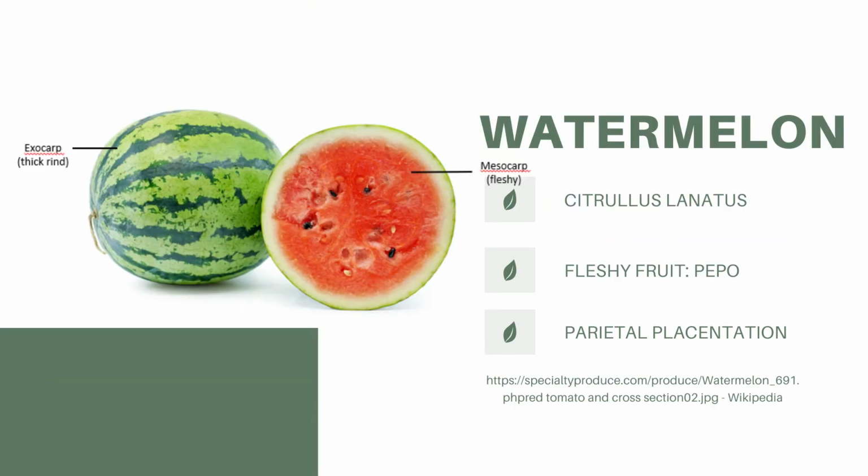Our second sample, the watermelon, is a good example of a pepo, a berry with a hard, thick rind. The most popular part of the watermelon is the pink flesh, but like its cousin, the cucumber, the whole thing is edible. This includes the green scraps that usually end up in the compost bin. The rind, which is the green skin that keeps all the waterlogged, delicious fruit safe, is completely edible. Watermelon has a parietal placentation in which ovules develop either on the inner wall or on the surface of slight outgrowths of the wall of the ovary.